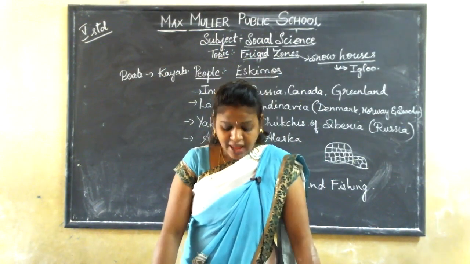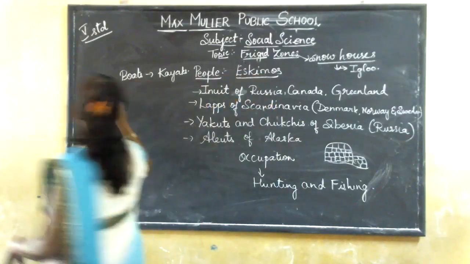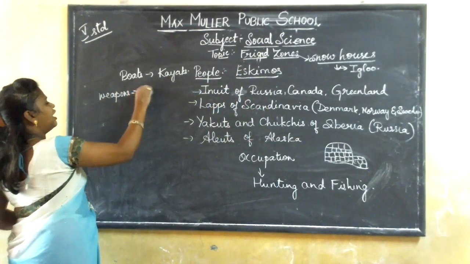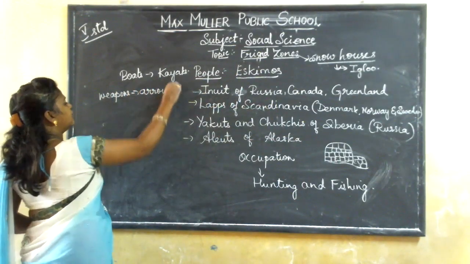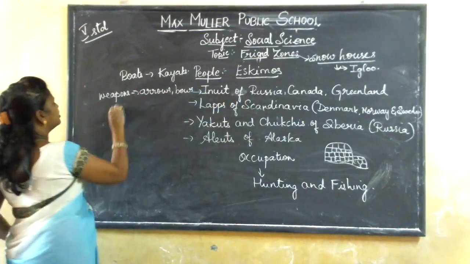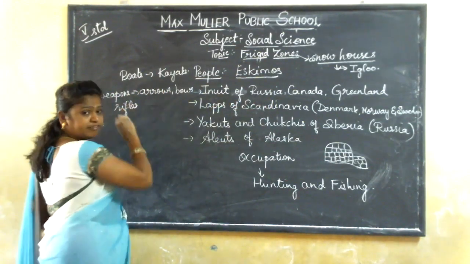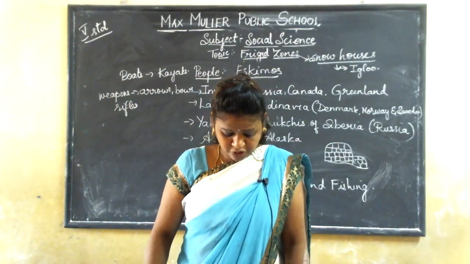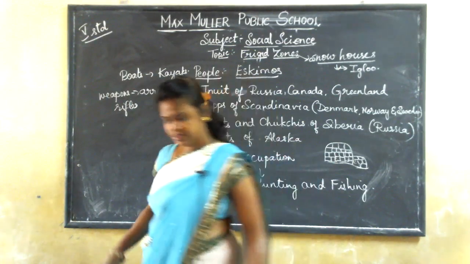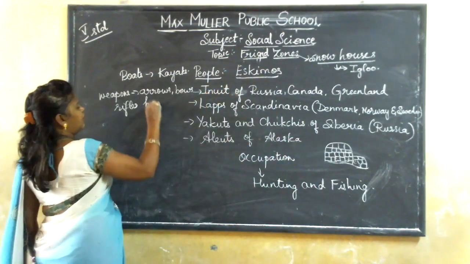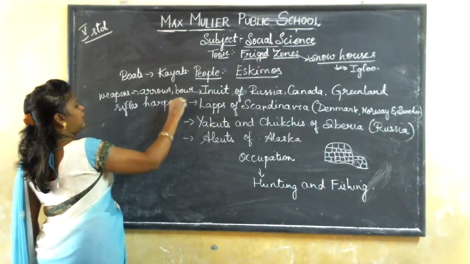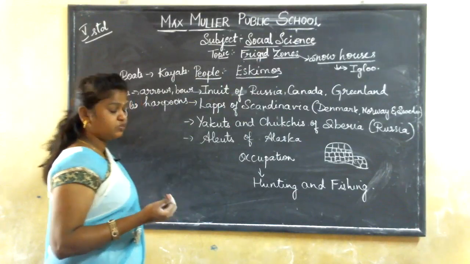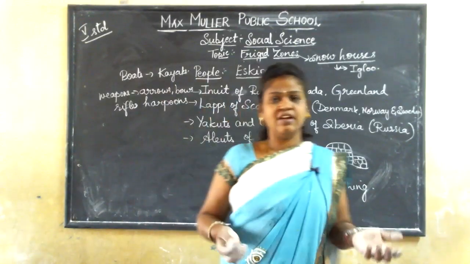And they even use some weapons like arrows, bows, rifles, harpoons. So here they are using weapons to defend themselves when they want to go hunting for their food.